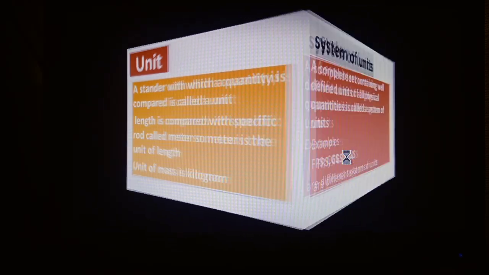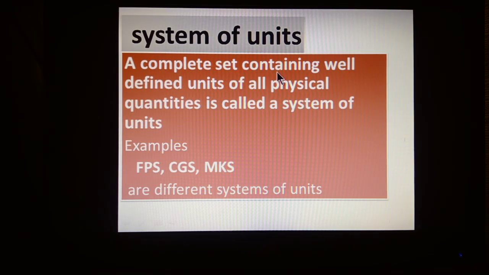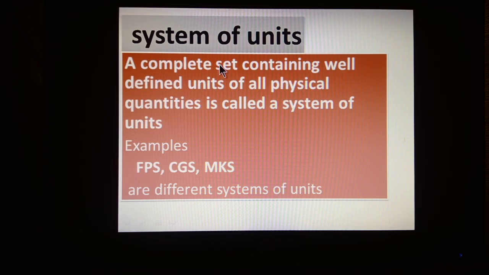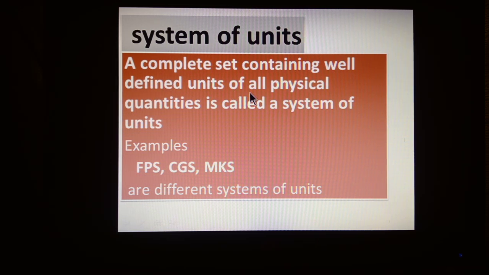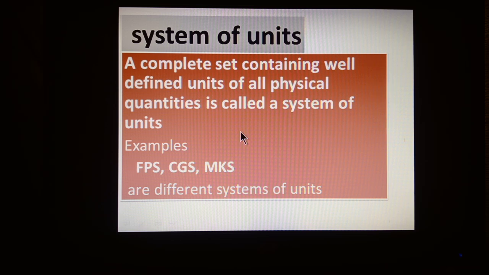Students, system of units. A complete set that contains well-defined units of all physical quantities is called a system of units. Means a complete set that contains almost all the units of all the physical quantities.